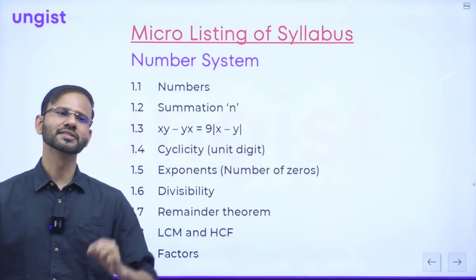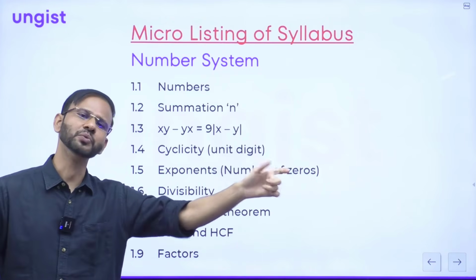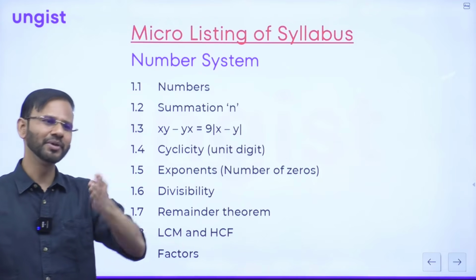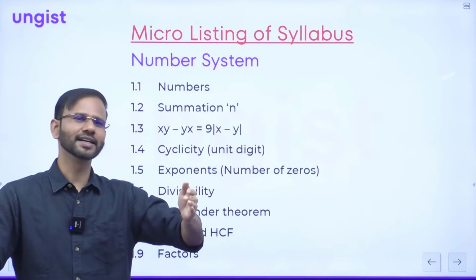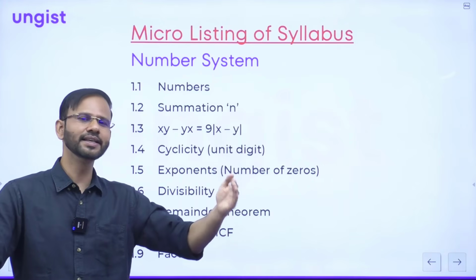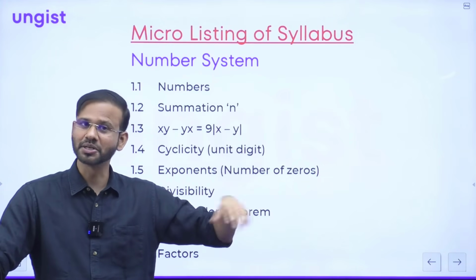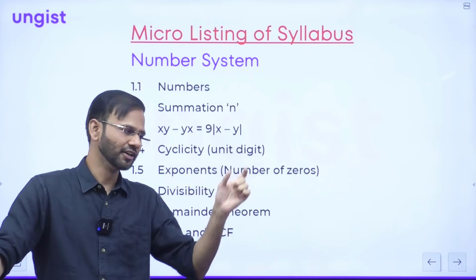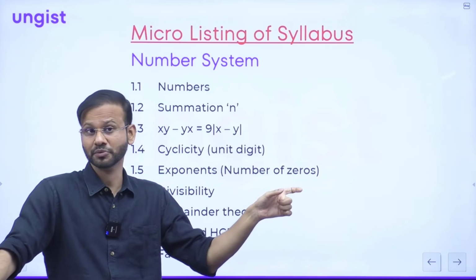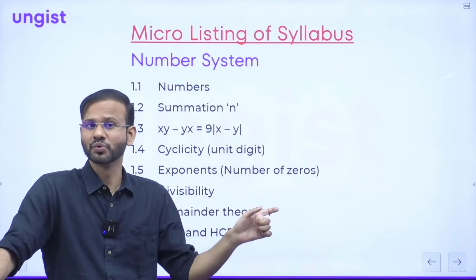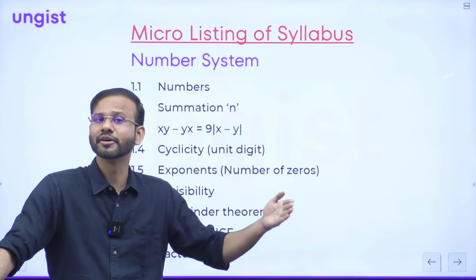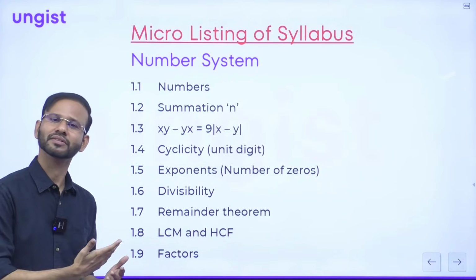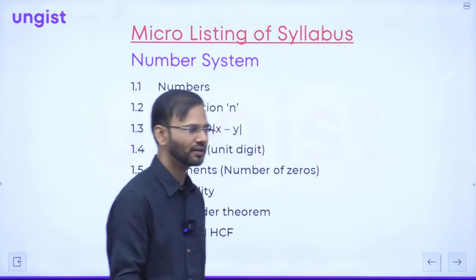For example, the number is A, B, C, D, E, F, 3, 2. It's an 8 digit number, but it is immaterial what the values of A, B, C, D, E, F are. If the last 2 digits are 3, 2, which is 32, and 32 is divisible by 4, then the entire number will be divisible by 4, guys, right? So how does it happen, why is it there?